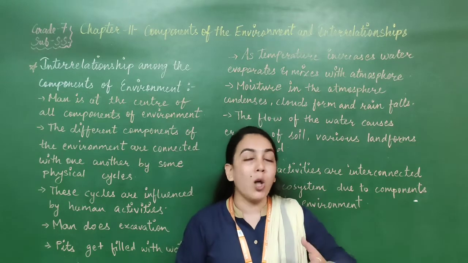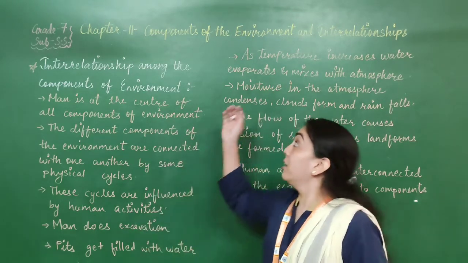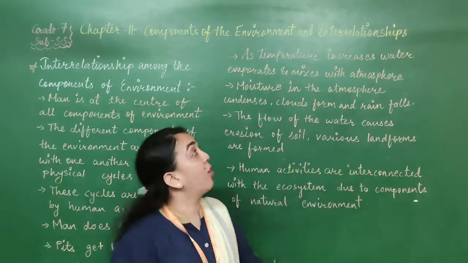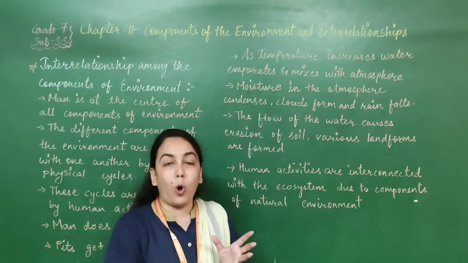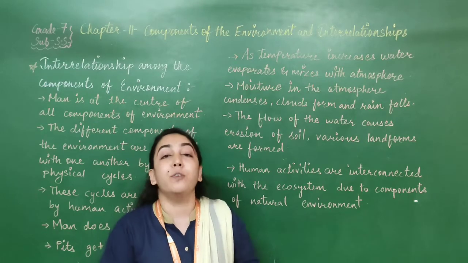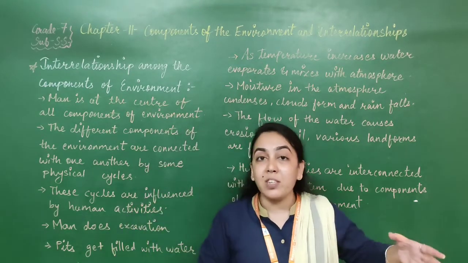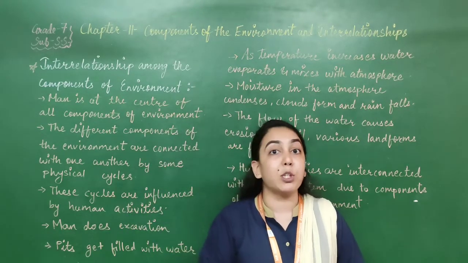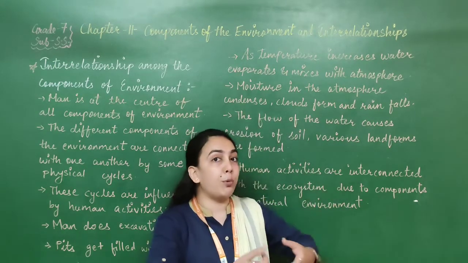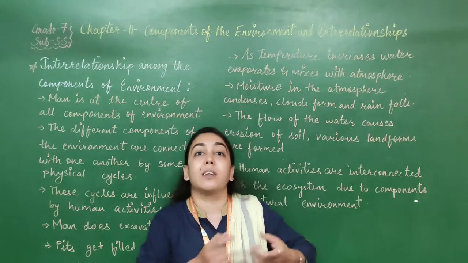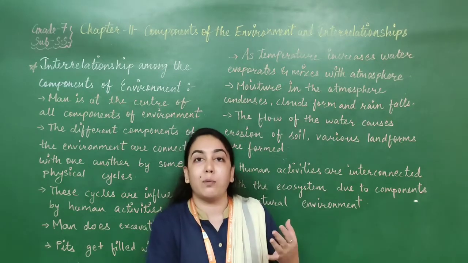So as you all are aware, we have started chapter 11, components of the environment and interrelationships. Already I have shared two videos with you. In the previous videos we got information about the environment, what is environment, and different components of the environment: the lithosphere, hydrosphere, atmosphere, biosphere.